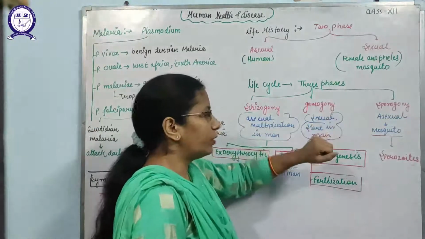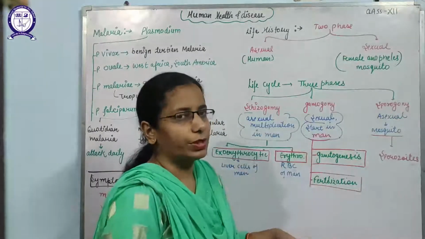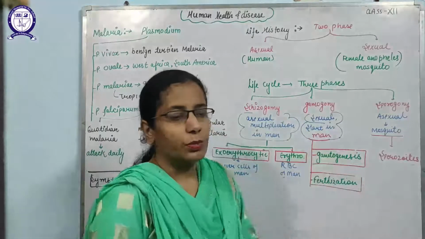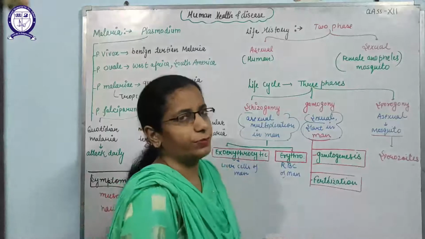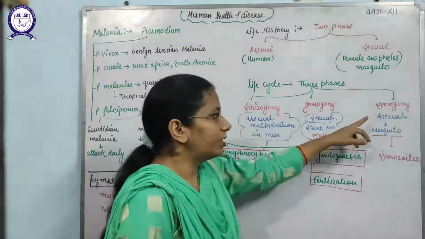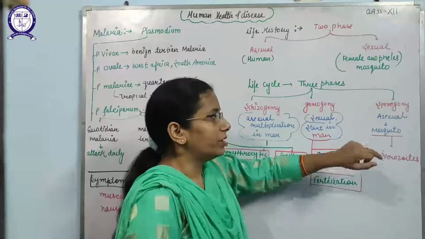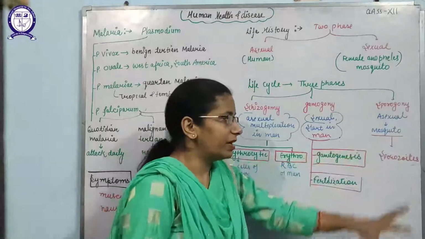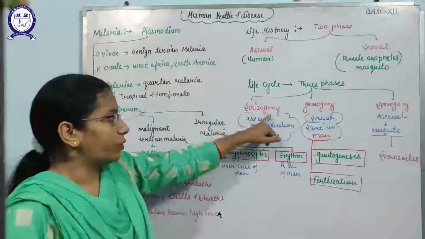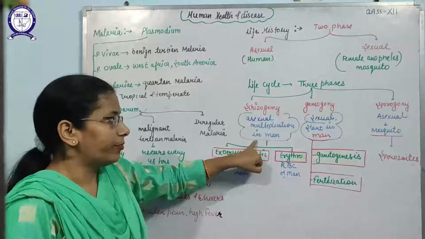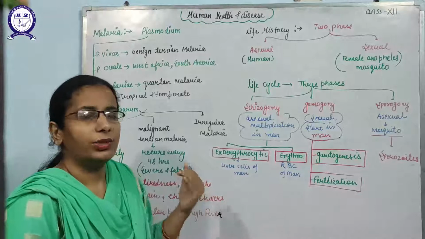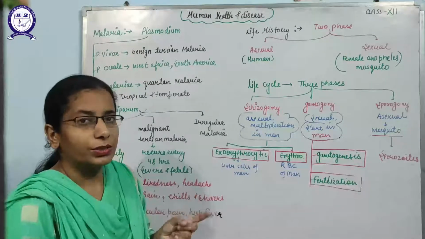Next is gamogony, where gamete formation takes place. The formation of gametes starts in man. The process of formation of gametes is also part of the sexual phase, but fertilization will not take place in man. Fertilization will take place in the mosquito. So third is sporogony, where asexual multiplication will take place in the mosquito in the form of sporozoites. Further, schizogony with asexual multiplication in man takes place in two phases. That means whenever this parasite enters the human body, it passes through two phases.